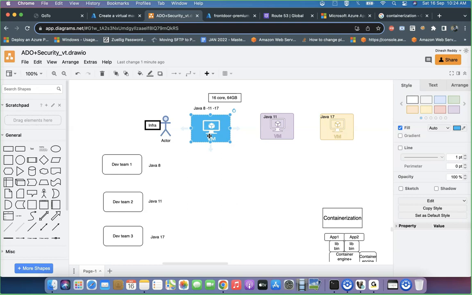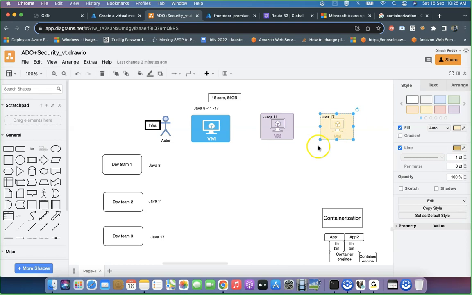Now, I'm introducing another technique for the infra. Why do I need to worry about these project teams? Let me provision one VM for each team. So dev VM, one low-end machine for this project, one low-end machine for this project, one low-end machine for this project. Now the number of machines keeps increasing, first and foremost.